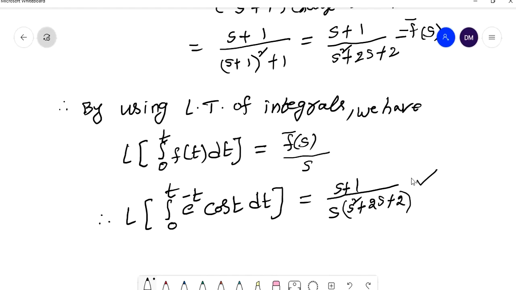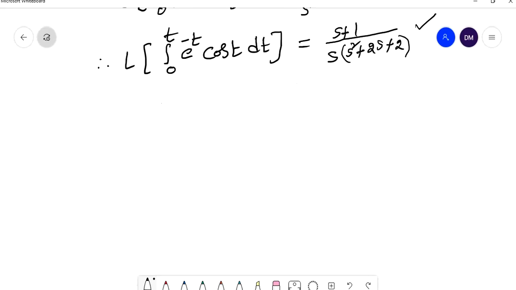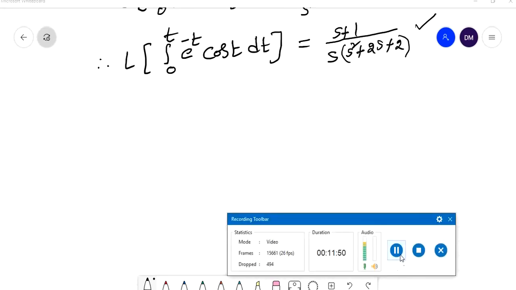Okay. Now we have to go to the second problem.